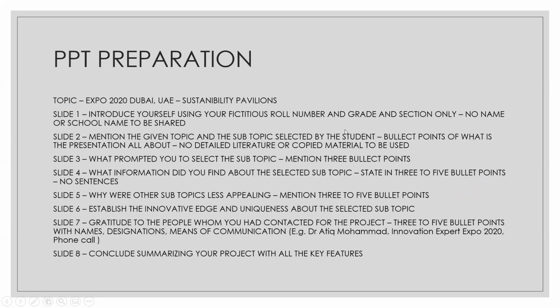Now, if your name is Hana, you will not write Hana. You will not say Hana at all. You will be saying that I am roll number EP0023, and I will be speaking on whatever project name you have selected. Under the sustainability pavilions, there is one main area and one sub area. You will say that you have selected this area and that you are from grade, say, 5A or 8A,